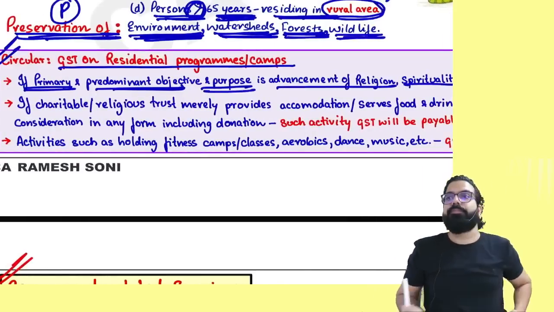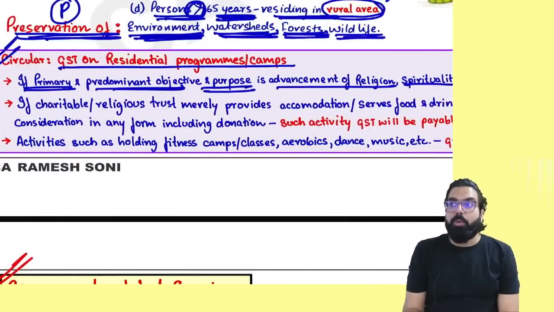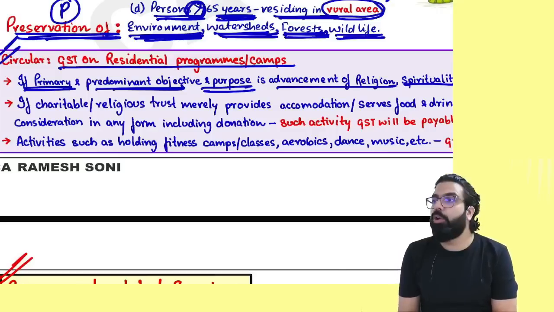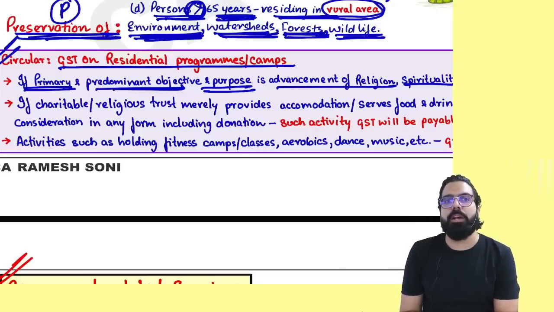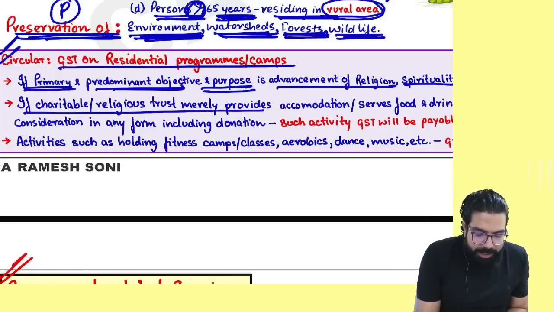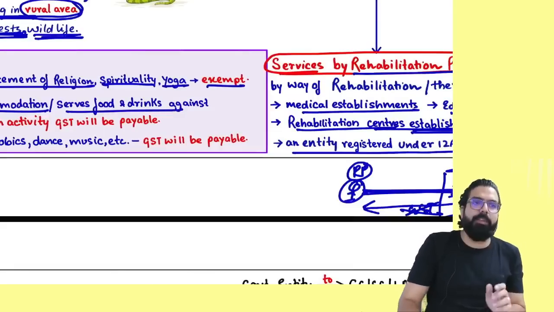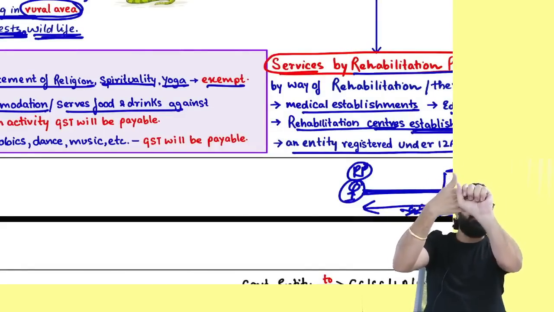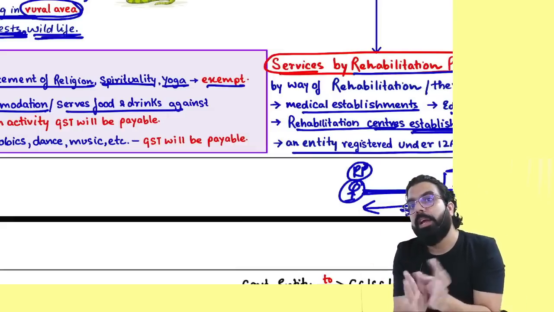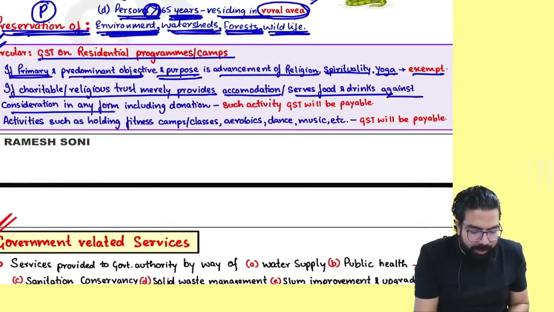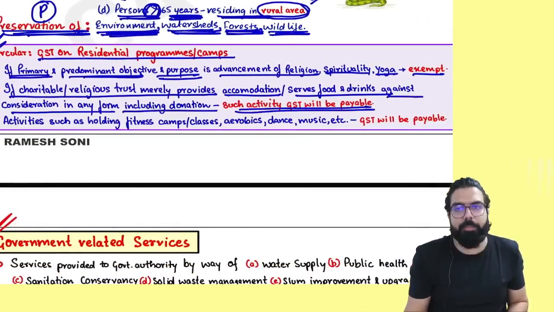Now, supposing one charitable institution is there. Charitable institution doing charitable activities is exempt. You know what the charitable institution started? It started selling food and told people to give 100 rupees donation. Baba, government is saying if a charitable institution merely provides accommodation or serves food and accommodation along with yoga, then it is exempt. But only if it is giving accommodation service. If it is selling food, then remember, if it is selling food and drink against consideration in any form, including donation, such activity will always be taxable.